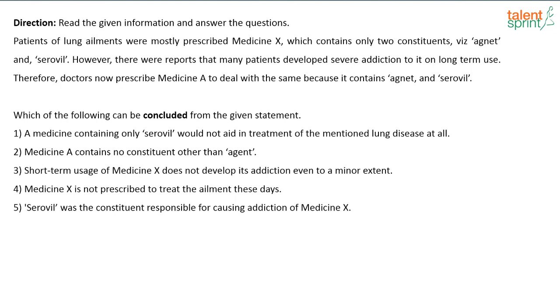Might be it might aid to an extent, right? You might also need agnet, that's all. You cannot say that it will not aid at all in treatment of lung disease. So this is not a very correct conclusion to say. Next one, medicine A contains no constituent other than agnet, which is clearly wrong because it is given medicine A